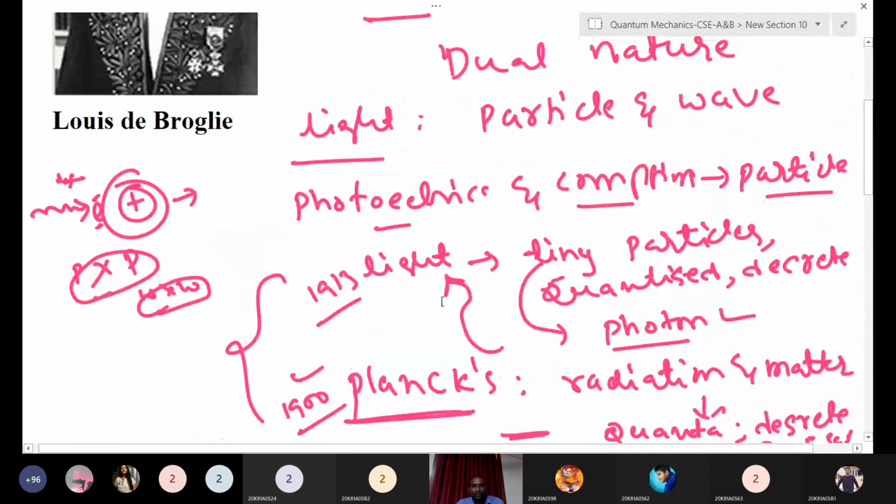Light also behaves as a particle and a wave. In the photoelectric effect and Compton effect, we consider it a particle. But in interference and diffraction, we take it as a wave.